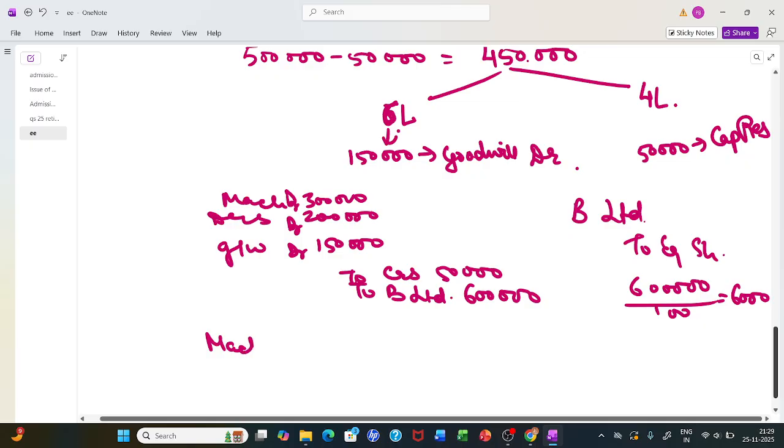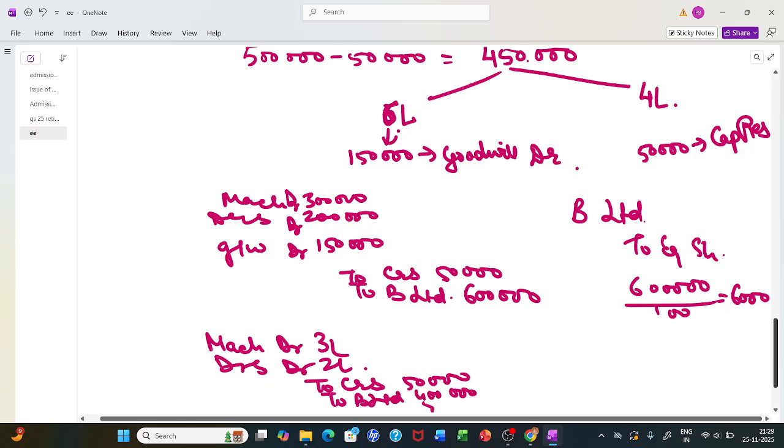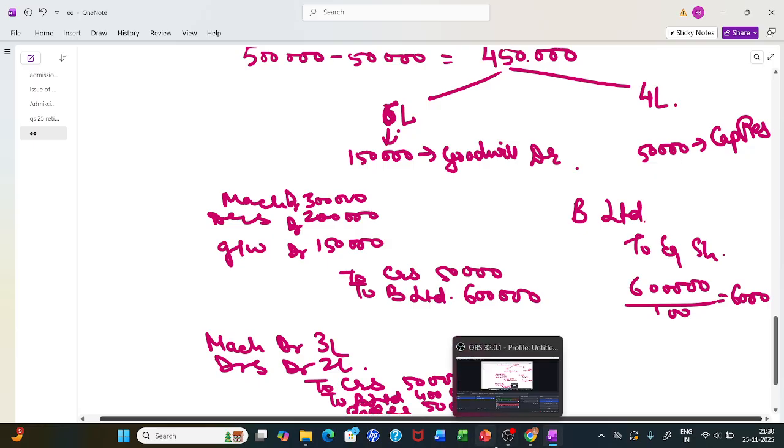Then machine debit 3 lakh, debtors debit 2 lakh, to creditors 50,000, to B Limited 4 lakh, and the difference 50,000 gets credited to reserve. Capital reserve gets credited with that amount.